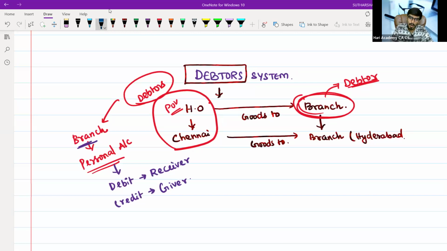Basically, whatever goods HO sends to the branch, they will debit it. Whatever goods the branch sends to HO, which HO will receive, they will credit it. This is what is going to happen under the debtors system. Are you able to understand till this point?